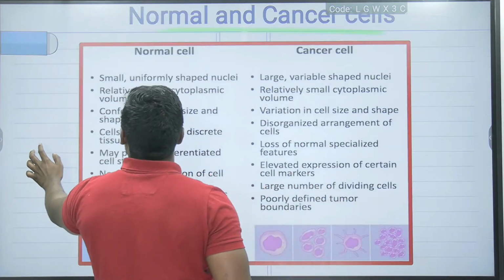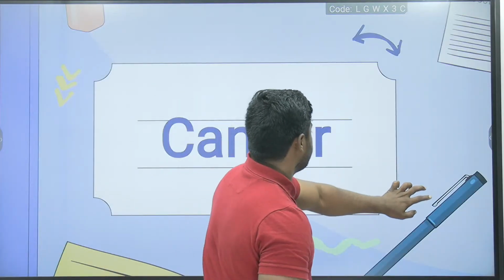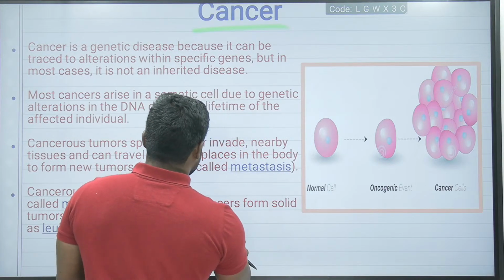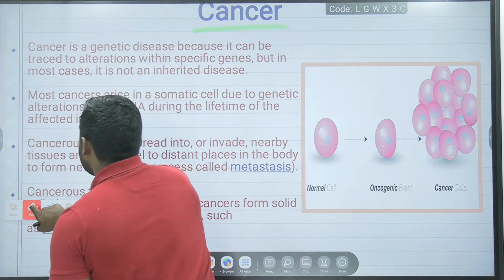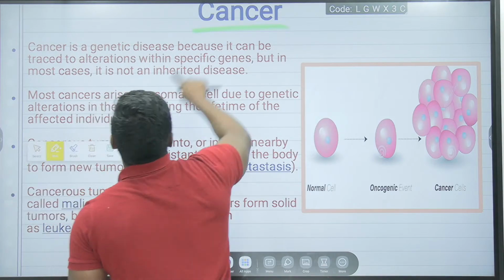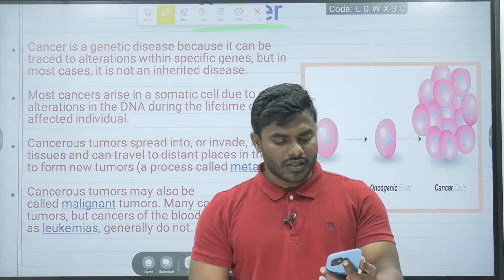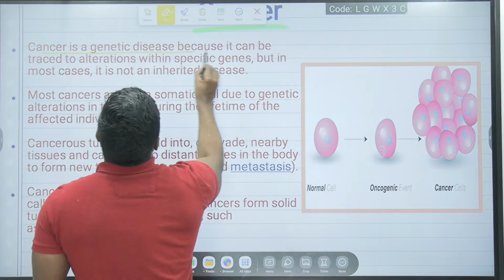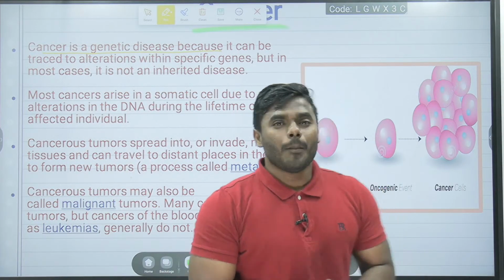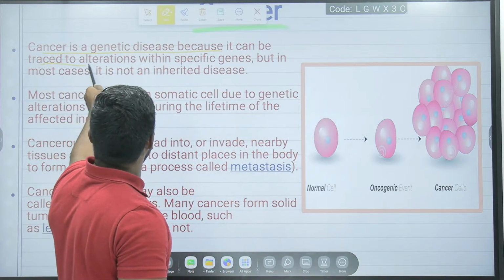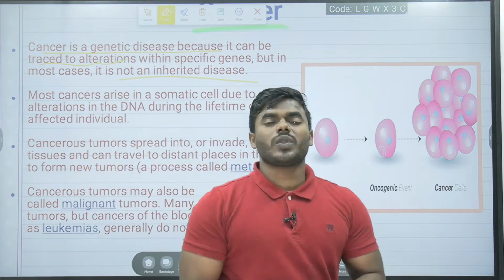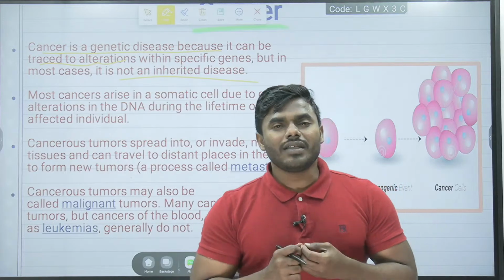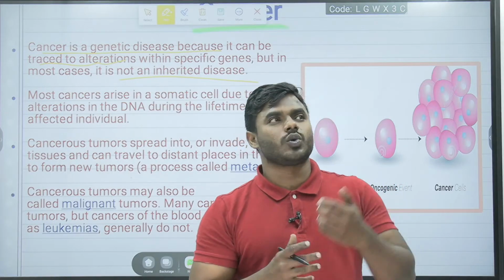So friends, how can we define the word cancer? Everyone listen to me. We have all studied many times that cancer is a genetic disease. I want every student to listen to this particular line, where most people get confused. They will give a line that cancer is a genetic disease, but it can be not inherited. Now how is that possible? We are calling cancer a genetic disease, but why is cancer not inherited from one generation to another generation?